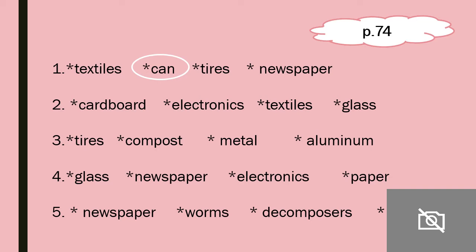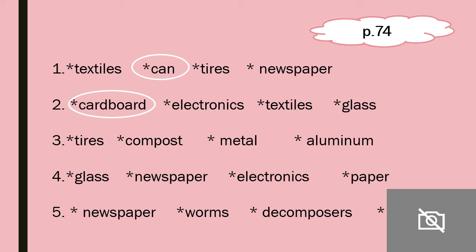So is it cardboard, electronics, textiles, or glass? Textiles are the things that we use to make clothes, for example cotton. So electronics, glass, textiles, or cardboard. Cardboard. So cardboard is stiff and thin, used to make the signs in the streets, for example.